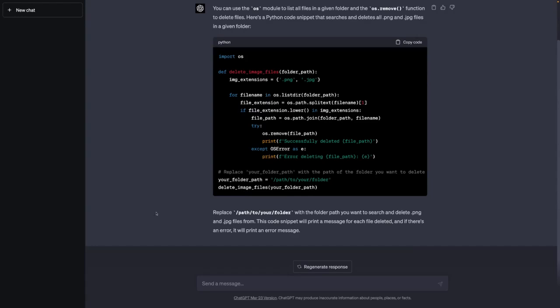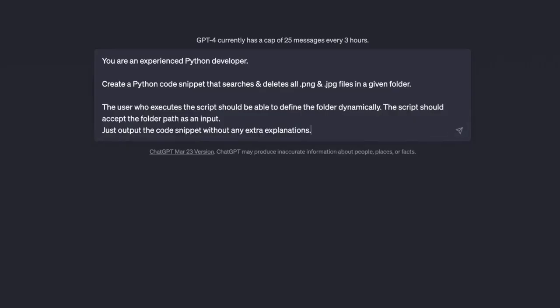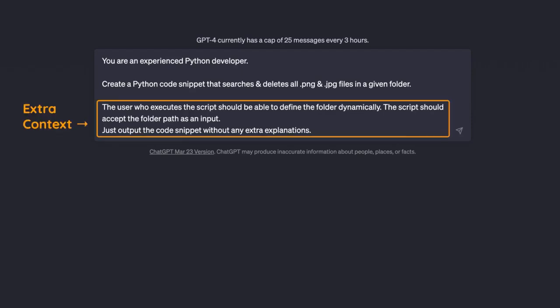Now you could absolutely stop here, therefore, and use this snippet. But I actually want to tweak this prompt here. For example, I came up with this prompt here. I'm again setting a role, which probably could be omitted here, but which also doesn't hurt. Then I again just copied in that text from the exercise, which in the end sets the goal for this prompt. But then I also added some additional context here.